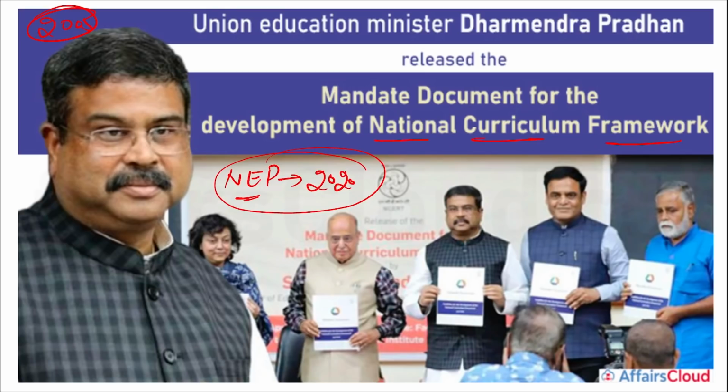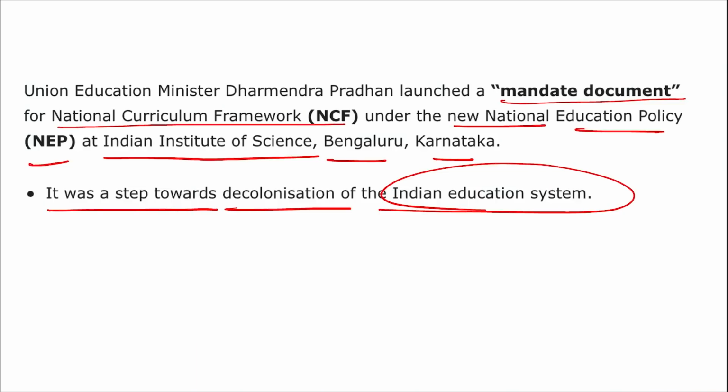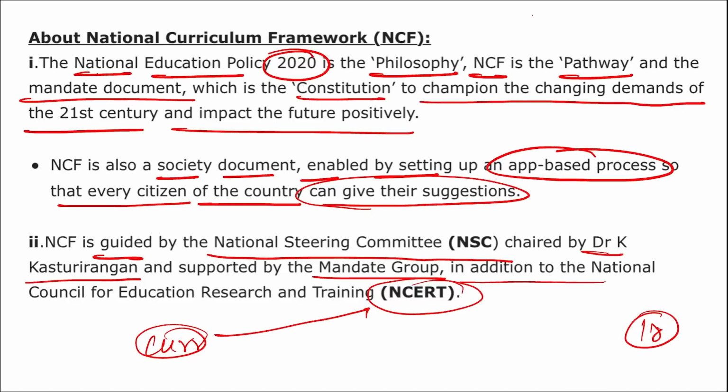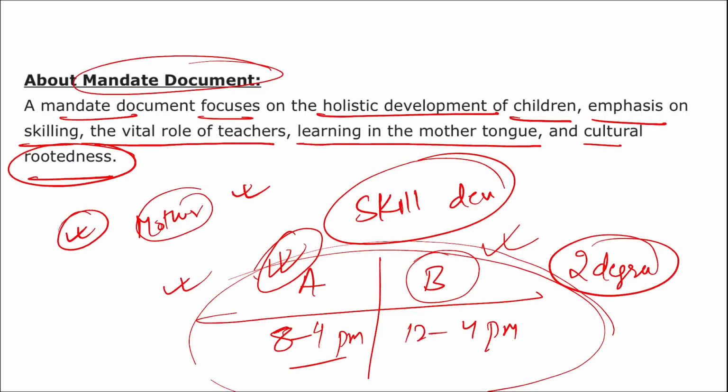A mandate document for the development of the National Curriculum Framework has been released by our Union Education Minister Dharmendra Pradhan. And where was this released? It was released at IISc in Bangalore, Karnataka. And this is a step towards decolonization of the Indian education system. And I told you, when was NCF released? It was in 2005. If we are talking about National Education Policy, just remember two things.